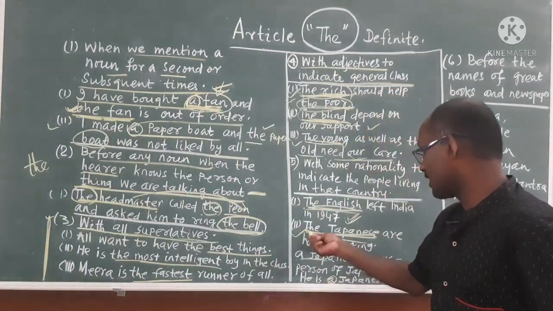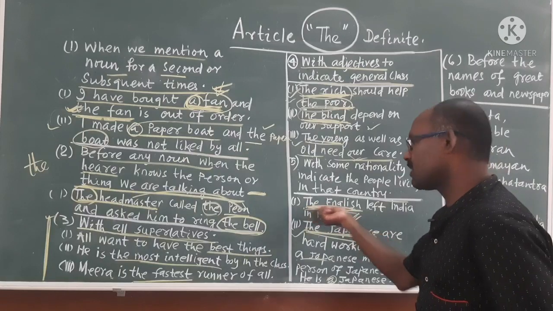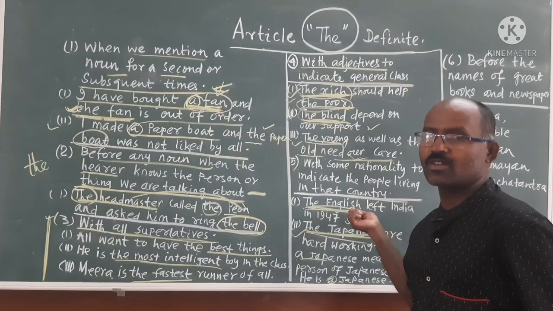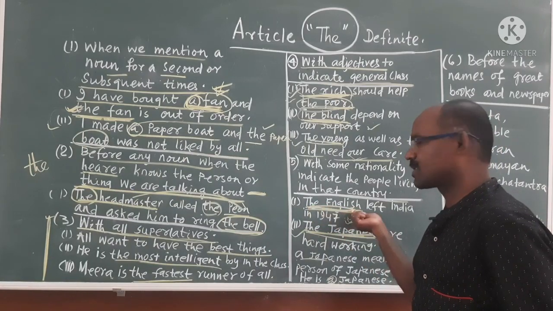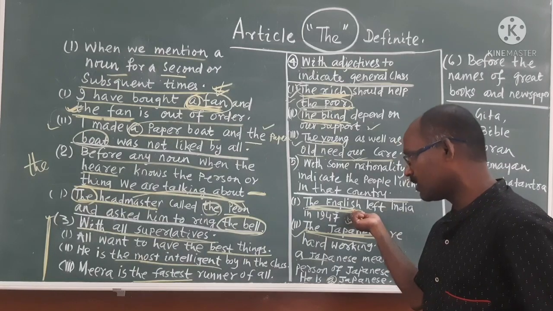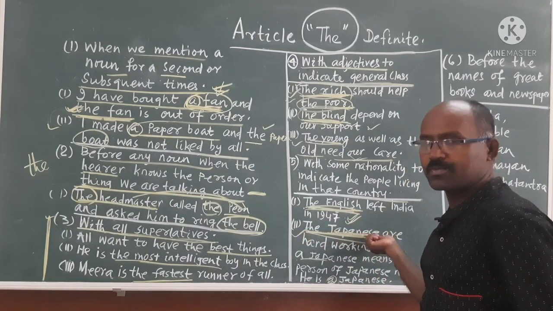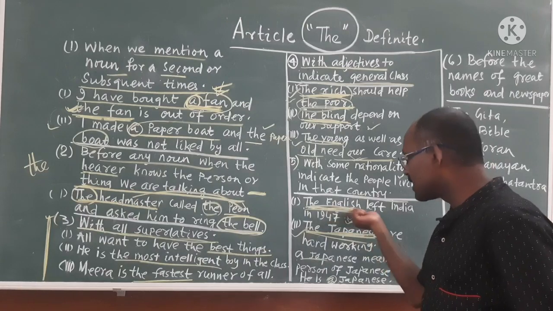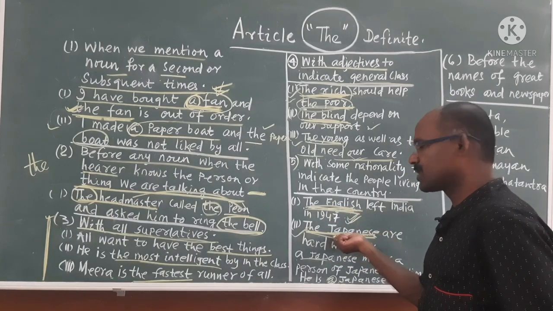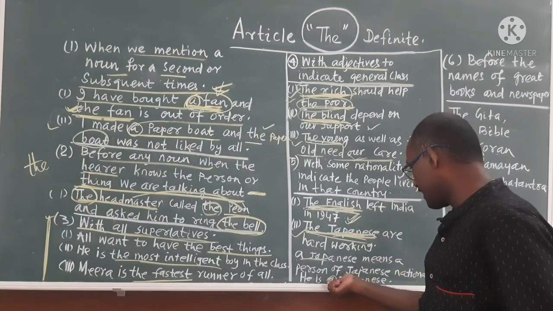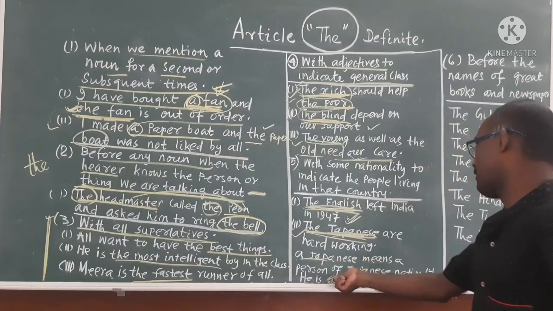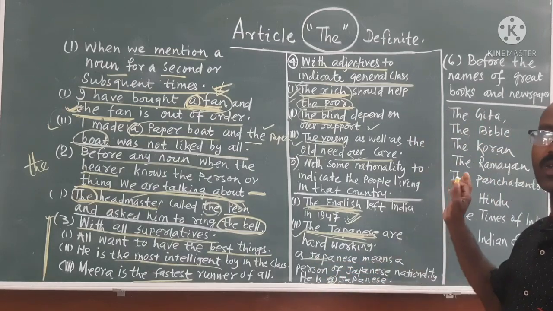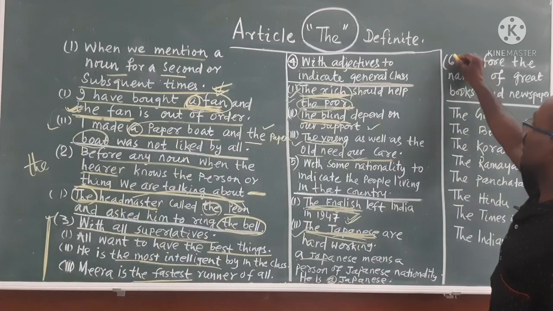So here you have to remember the Japanese and the English. The English means the people of England, and the Japanese means the people of Japan. But English means the language, Japanese means the language, or a Japanese means a person of Japanese nationality. Okay, clear? Then come to number 6.